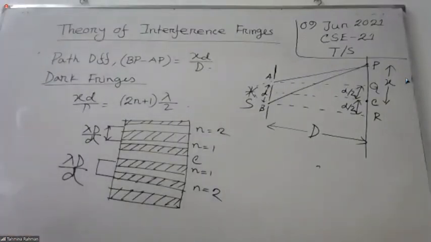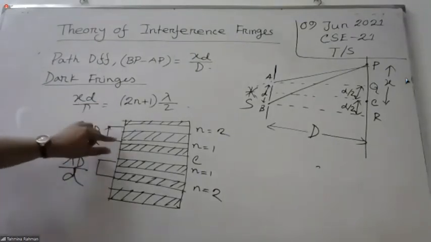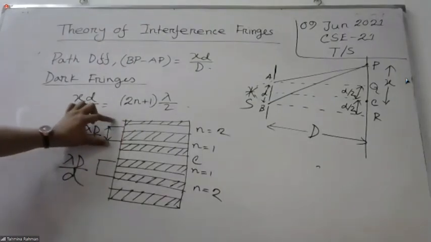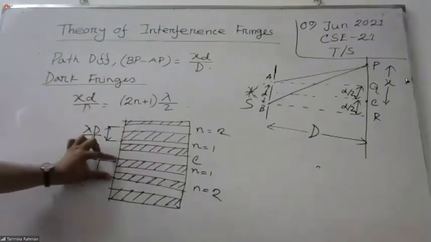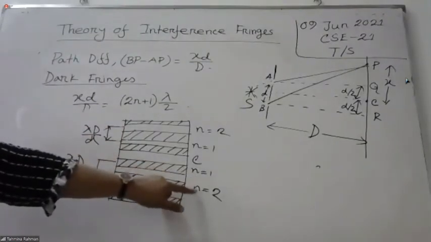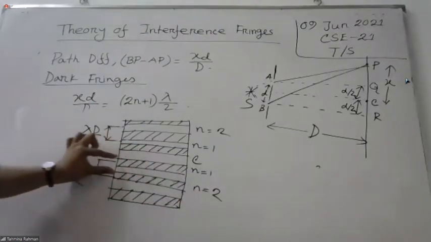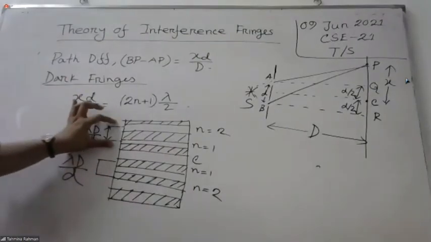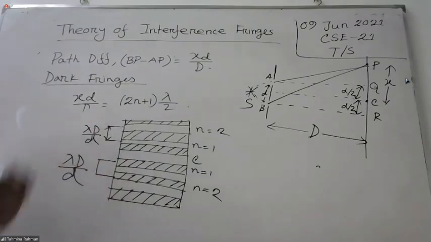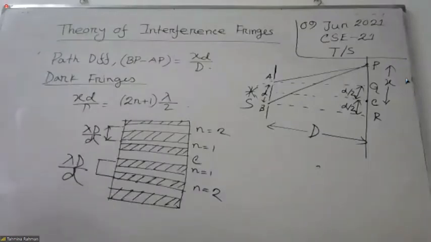Yes, ma'am. When we calculated bright, we found the linear distance x2 minus x1 for bright, but basically we got the width of the dark. And when we calculated for dark, n2 minus n1, we got the width of the bright. So the distance between any two consecutive bright or dark fringes has the same width. Did you understand? Yes, ma'am.